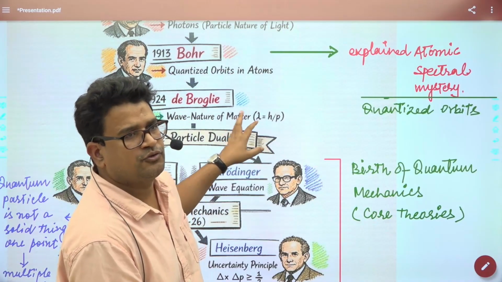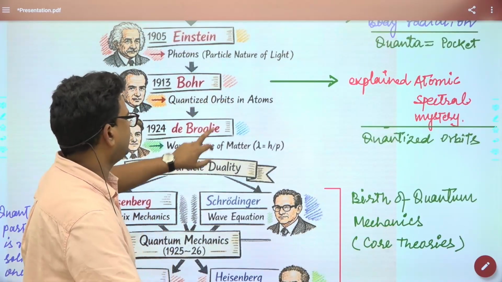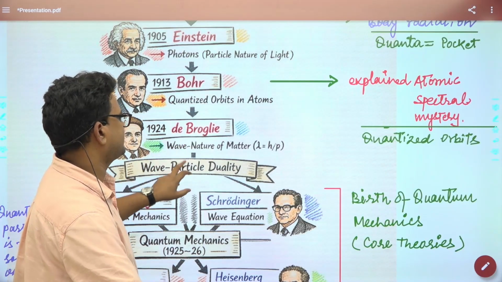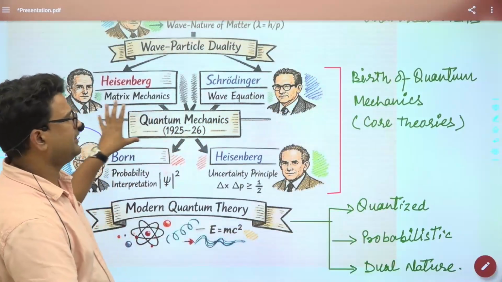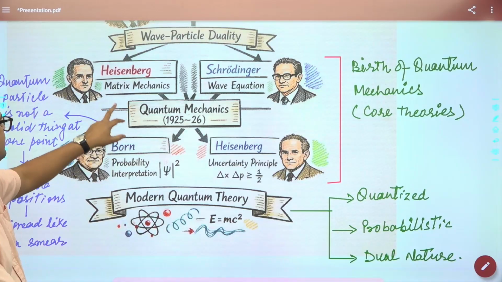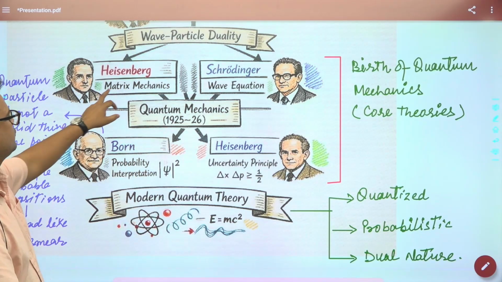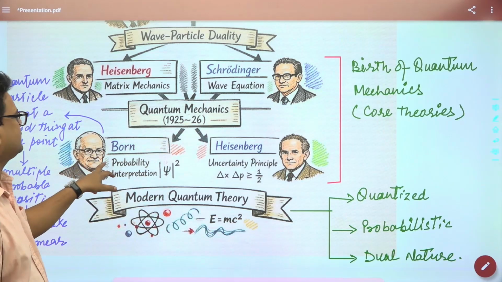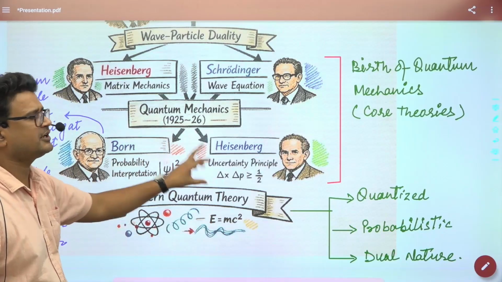Currently, quantum mechanics is based on the discoveries of three scientists: Heisenberg, Schrodinger, and Born. Schrodinger developed the wave equation. Born developed the probability. Heisenberg developed the uncertainty principle.